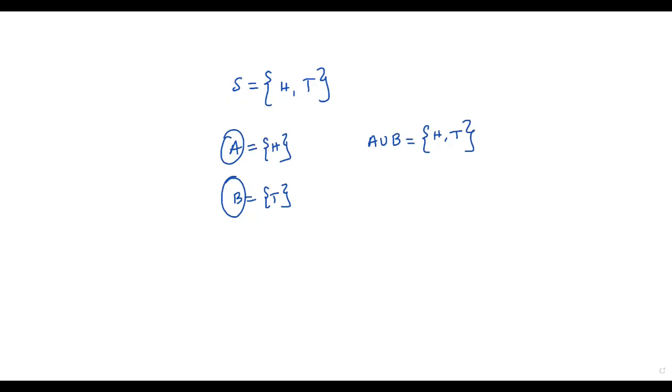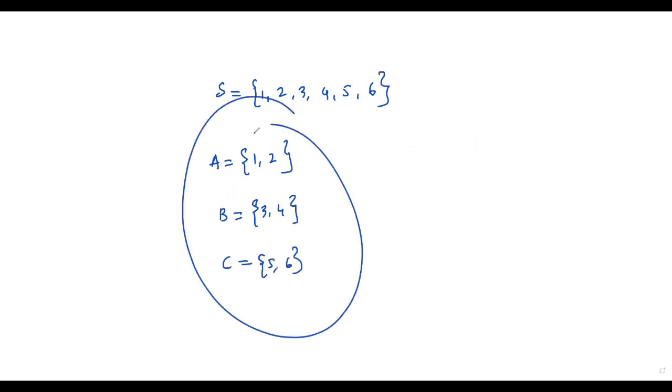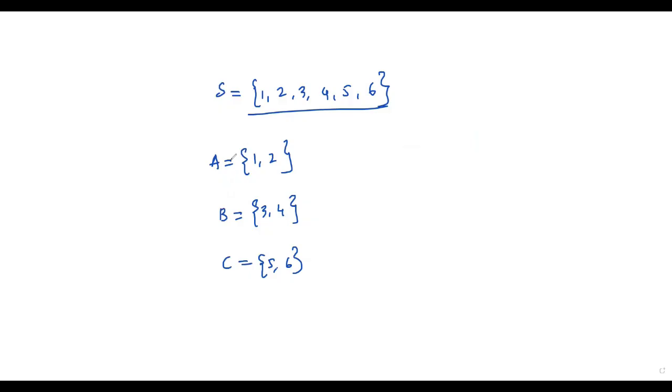Okay, we can consider another example, that is, let's consider rolling a die. The sample space is 1, 2, 3, 4, 5, 6. Let me consider event A of getting the number 1, 2, and B be the event of getting 3, 4, and C be the event of getting 5, 6. What if I combine all the three events over here? That must be equal to the sample space. Then we can say all these three events A, B, and C are exhaustive events. Okay, so these are the basic stuff we need to know before we start working on probability.